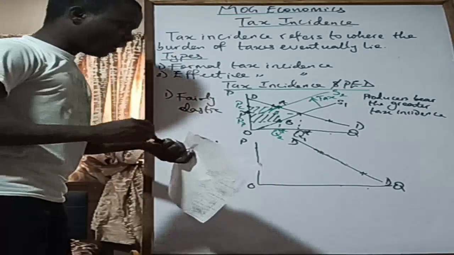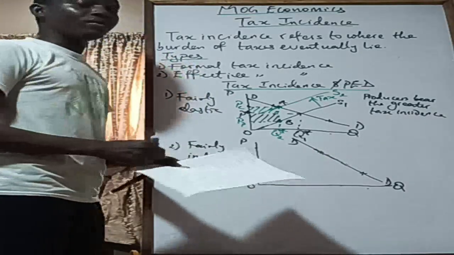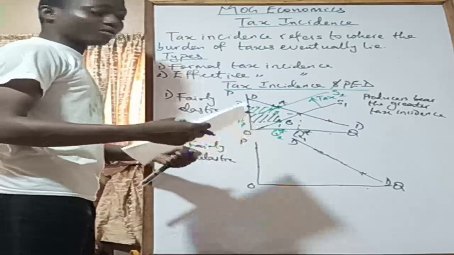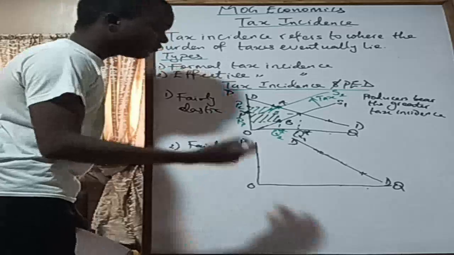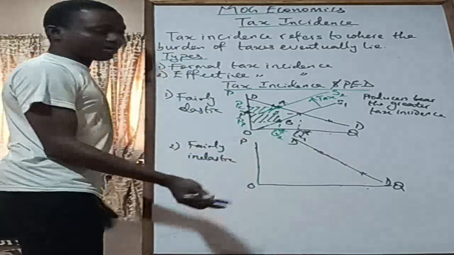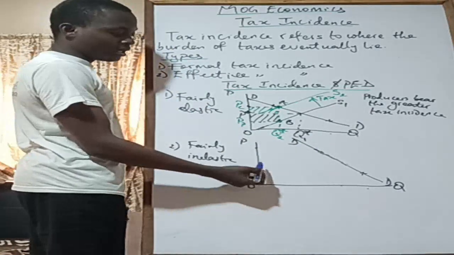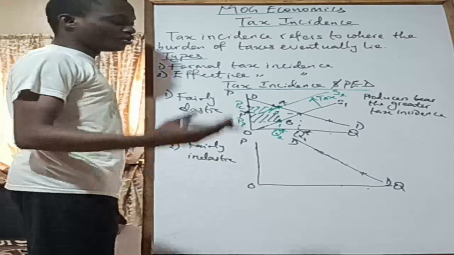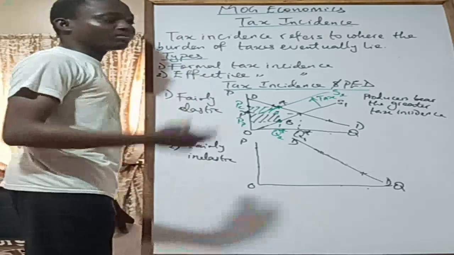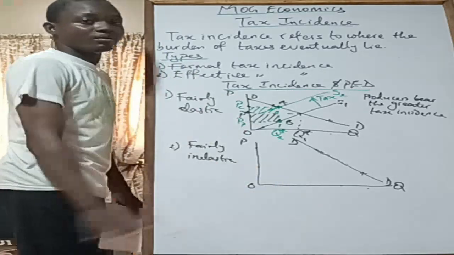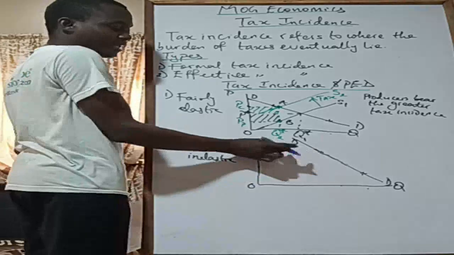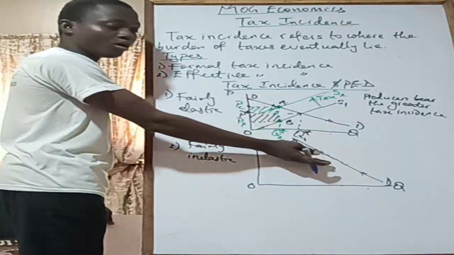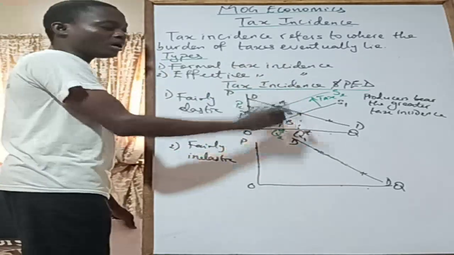All right. So now, how do we know the taxes? So in all of these cases, the tax has been imposed on the producer, right? So we now want to see if we can shift it or if we cannot shift it. Remember that I'm not tracing out any points. What I was doing here, putting this dot here, will help you simplify the way you draw your elastic demand curve, your inelastic demand curve, and all of that. So it is not just drawn arbitrarily. There's a way to draw it. So here you can see that this graph is steeper than what you have in this place. So this is more inelastic compared to this particular one.